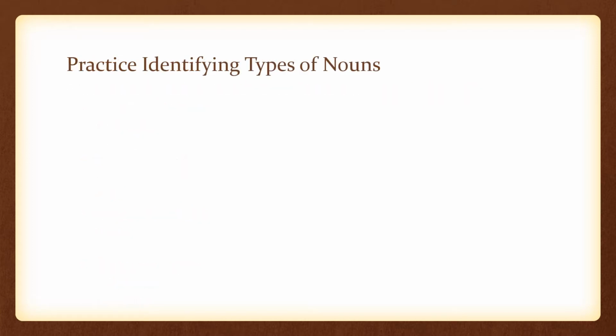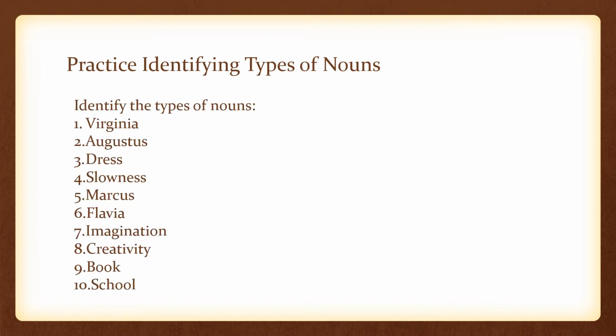Let's practice identifying types of nouns in English. Here is a list of 10 nouns: Virginia, Augustus, dress, slowness, Marcus, Flavia, imagination, creativity, book, school.